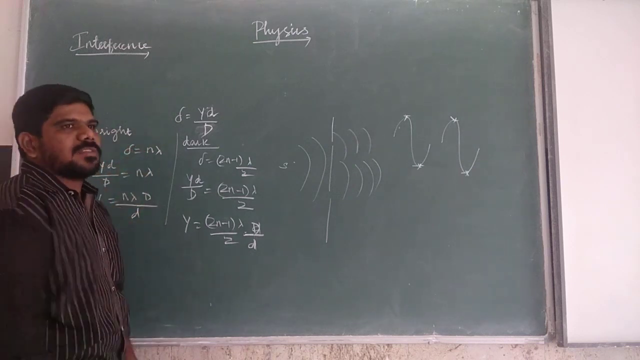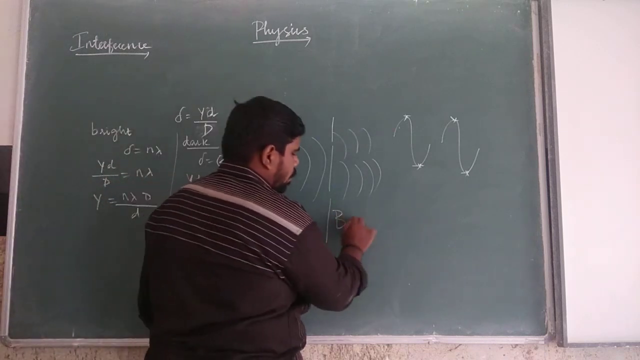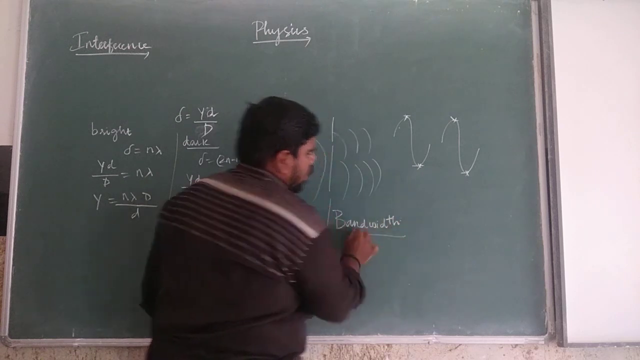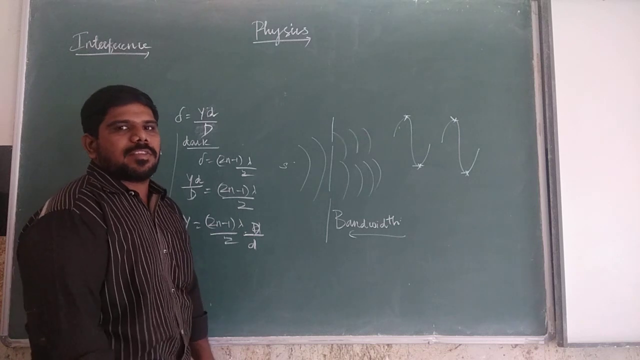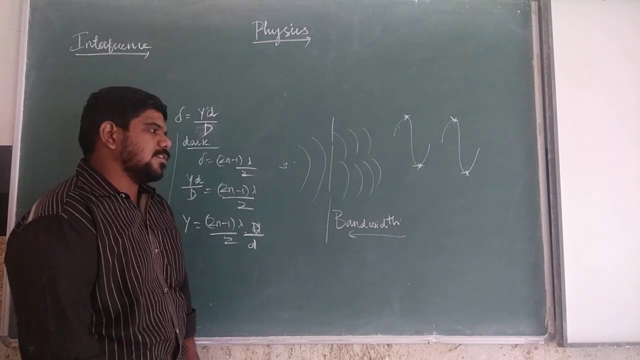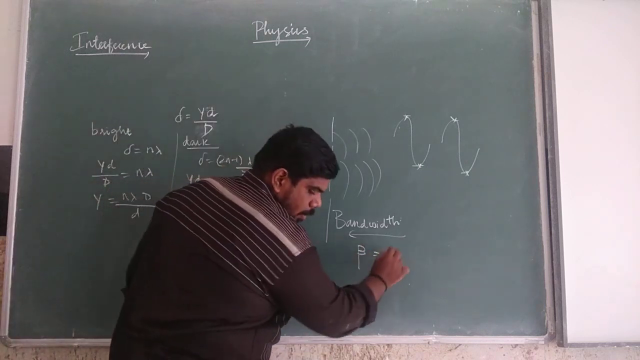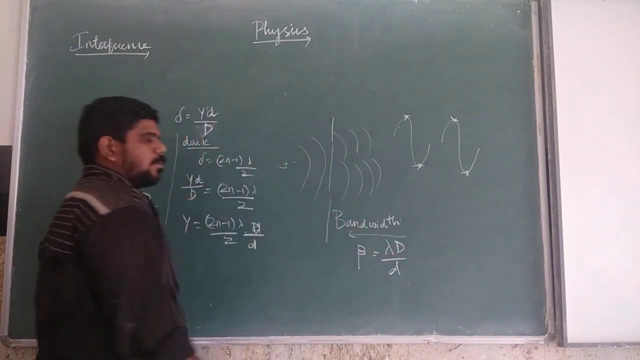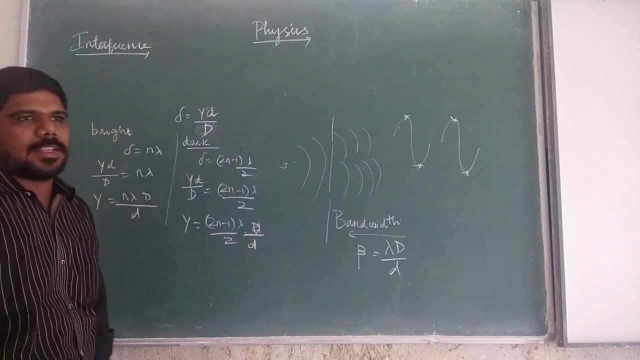Then next we see the band error, that is, the fringe width. What is the fringe width? The distance between two consecutive bright or dark fringes is called the fringe width. For this, beta is equal to lambda D by d.